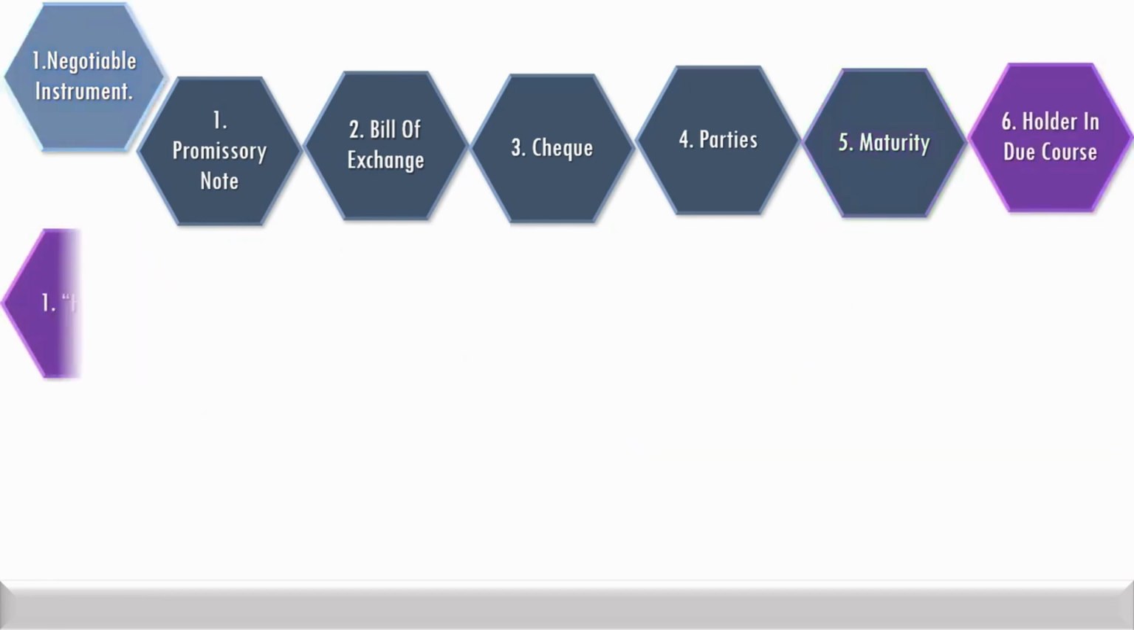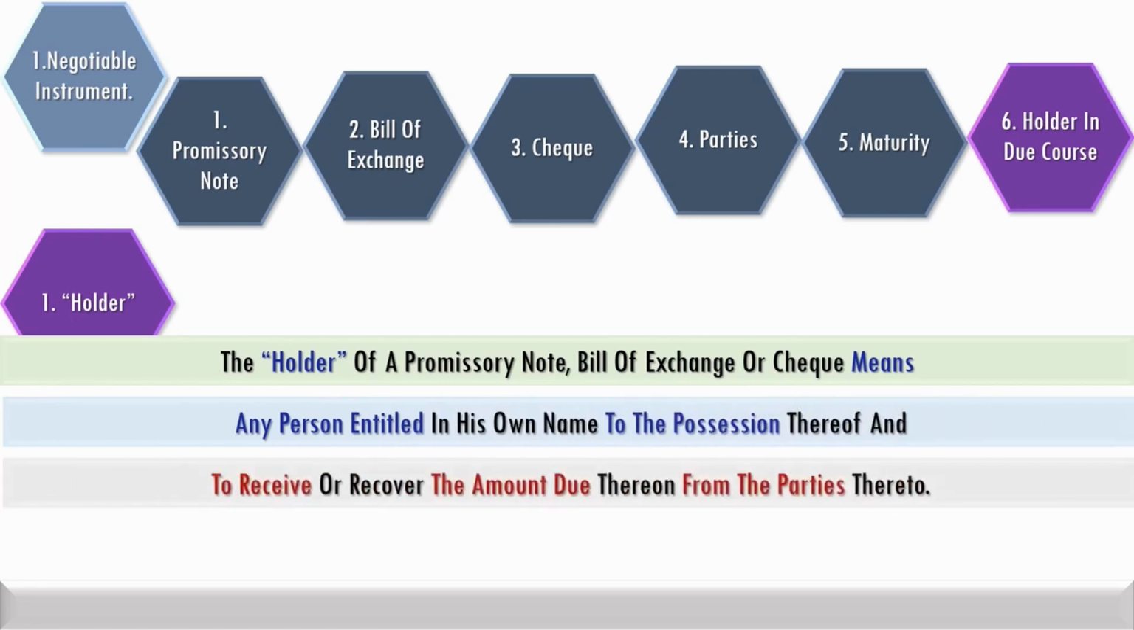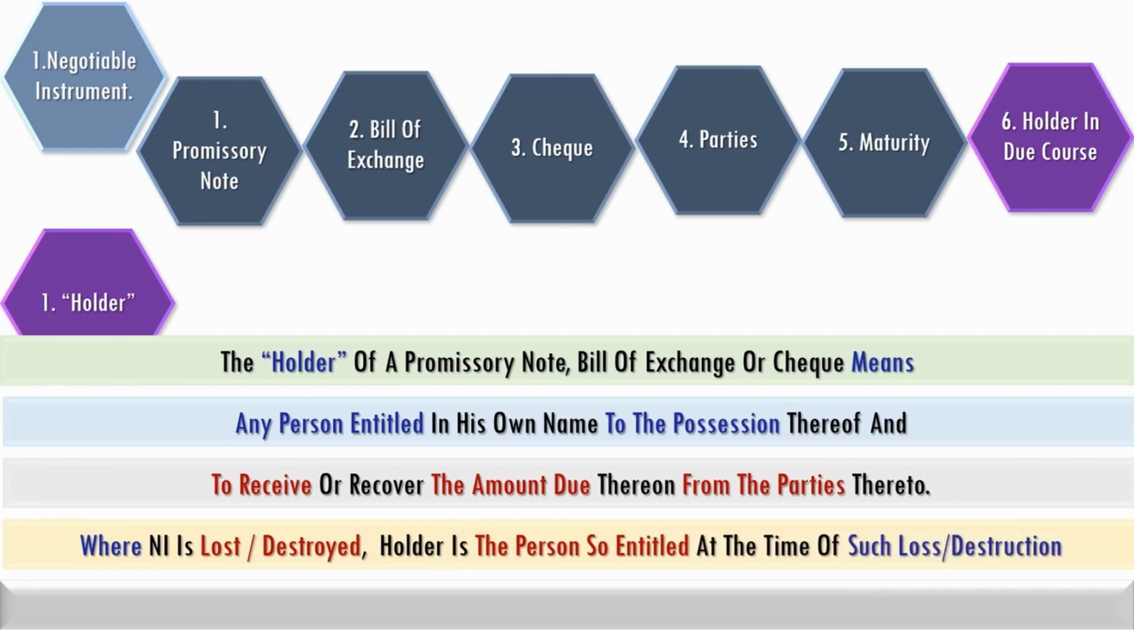A holder of a negotiable instrument means any person entitled to the possession of that instrument in his own name and to receive the amount due from the parties thereto. When a negotiable instrument is lost or destroyed, holder is the person so entitled at the time of such loss or destruction.